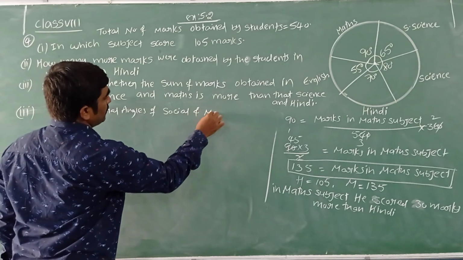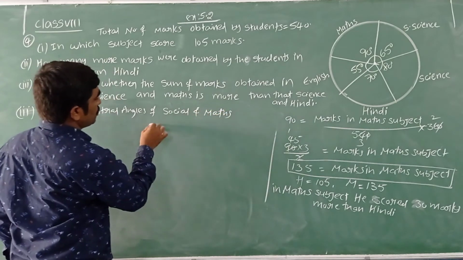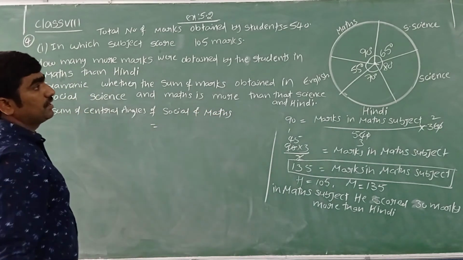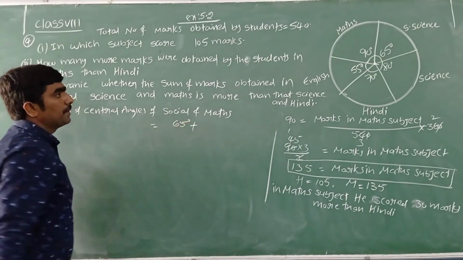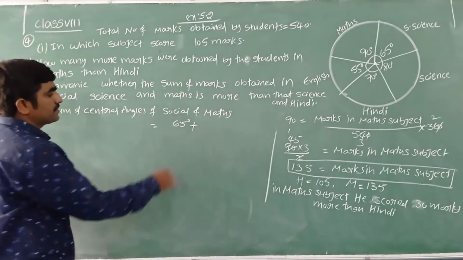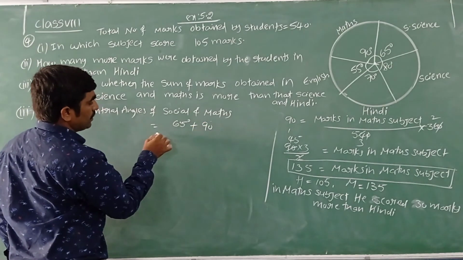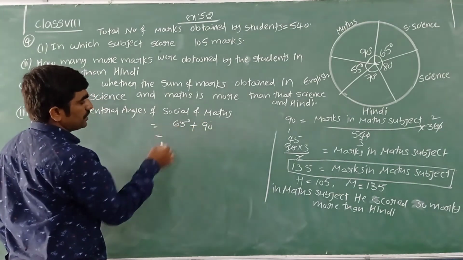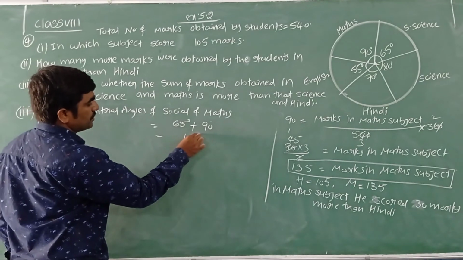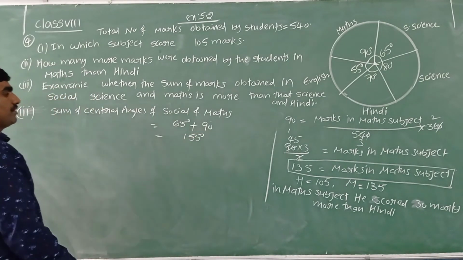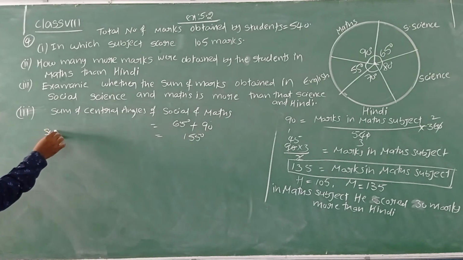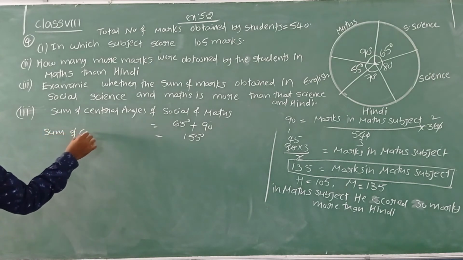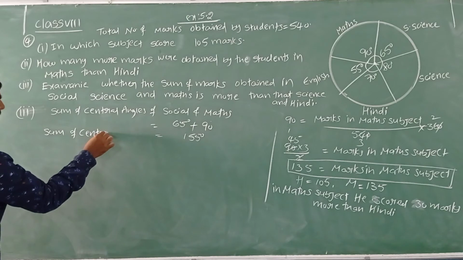The social science central angle is how much? 65 degrees. Plus the maths subject central angle is 90 degrees. I can write here 90 plus 65, that is 155 degrees. So the sum of central angles of social and maths is 155 degrees.